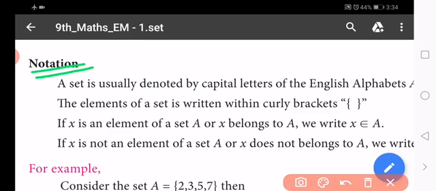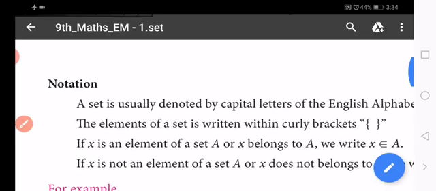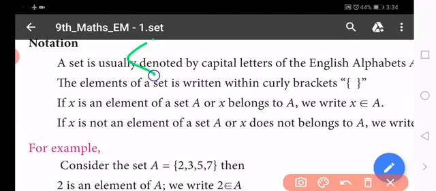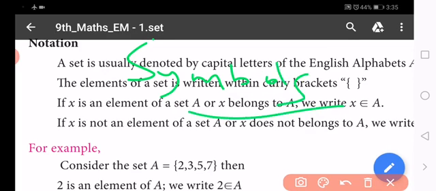Each one has its own symbol. Like that, the set language has some notations. Notations are nothing but symbols, symbols used in this chapter. So what are the symbols used in set language?